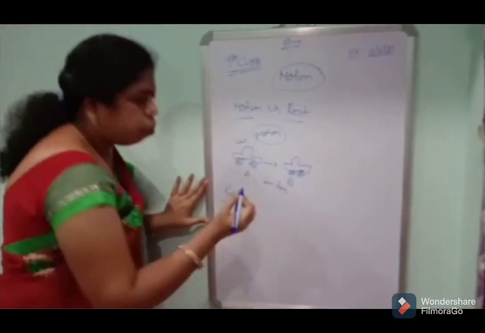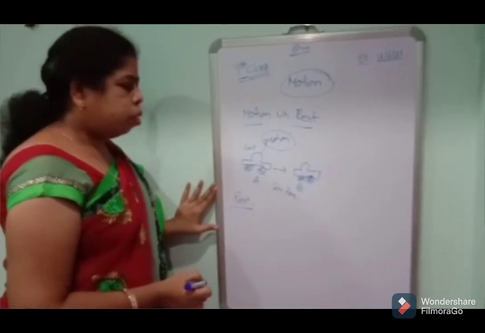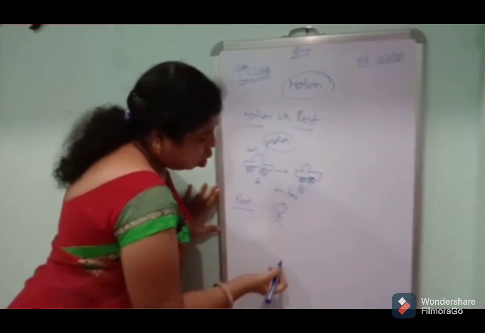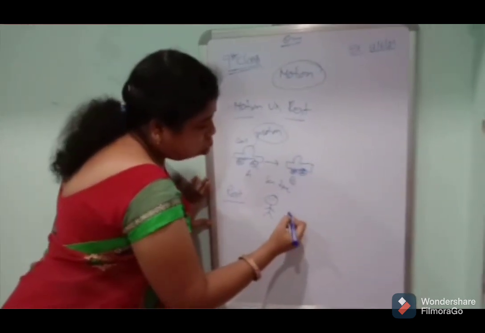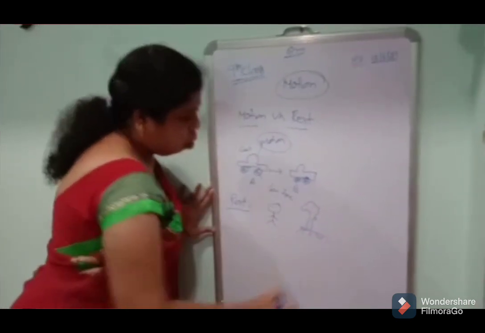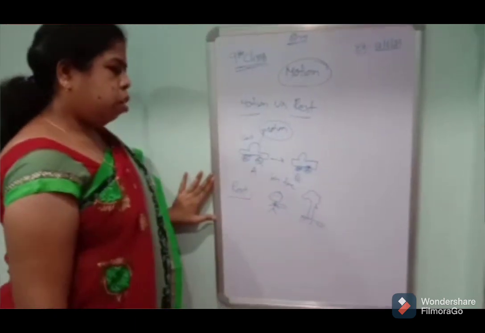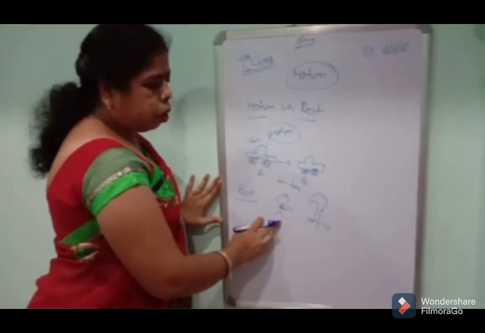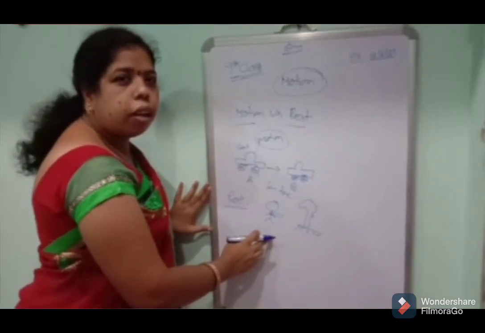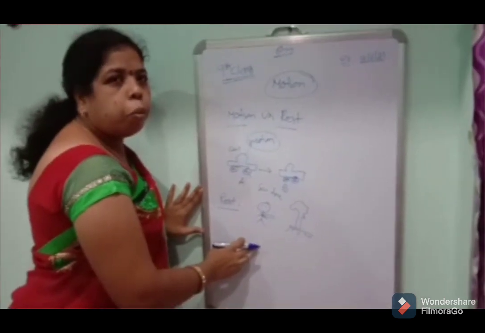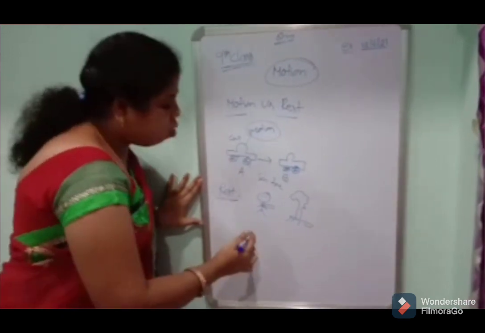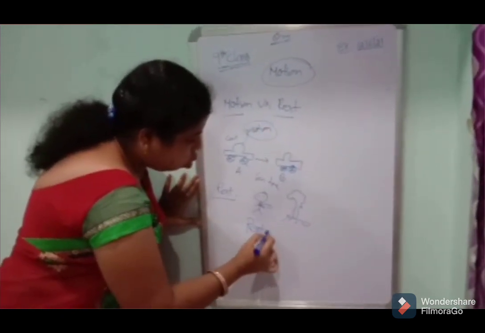Next, what is rest? If one person is standing on the tree, there is no change in the position of the person. That means the object is in the rest position.